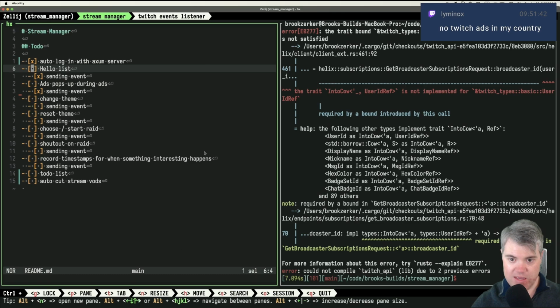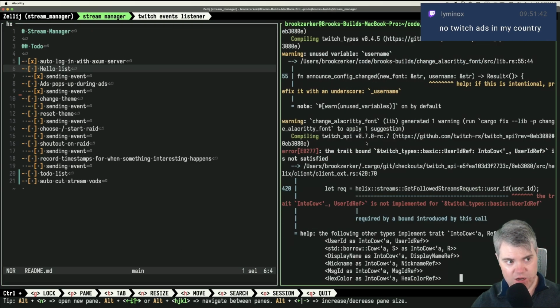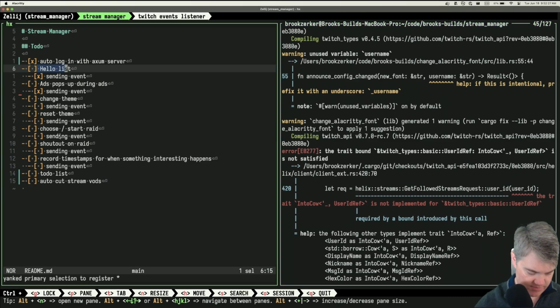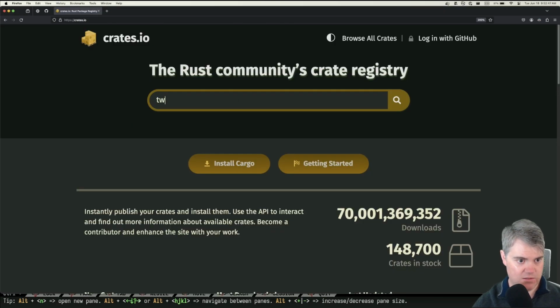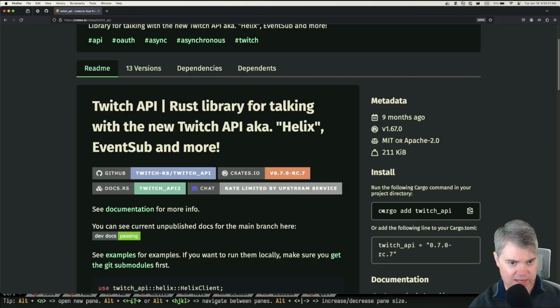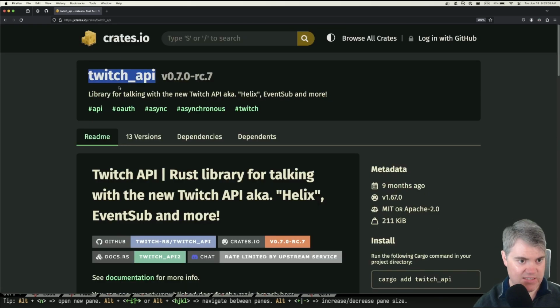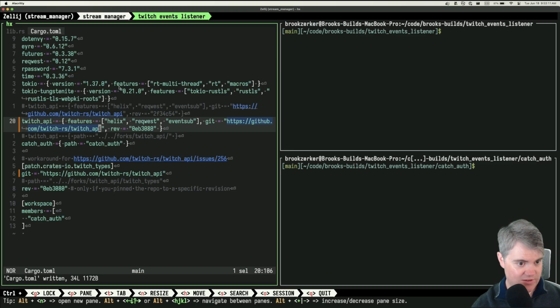Okay, so we need to fix this. What's going on with you? Are you different now? No, I was using the main thing from GitHub just so that I can do the other one, right? I don't think I actually need that. I don't have to do that at all. I can just go back to crates.io, which this was Twitch API. Okay, so Twitch API here. Now, I don't think I want to add that in like that, right? I just want Twitch_API, and that's 0.7.0-rc.7.